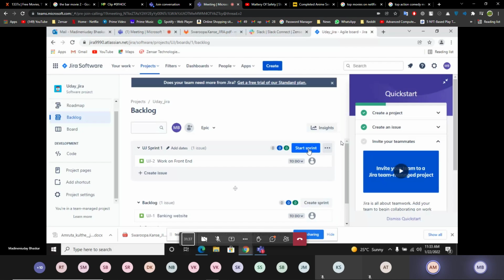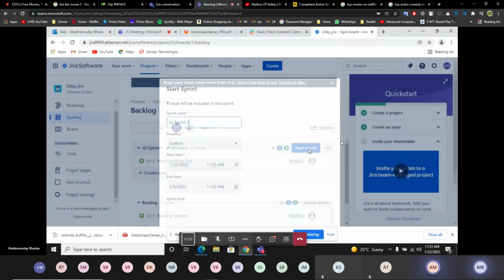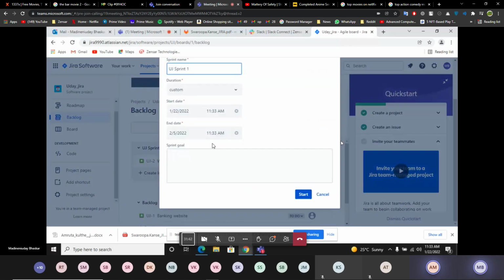What sir is defining on the assignment. Yeah, this is the sprint creation. Here you can define the time, define the duration. Custom, or by selecting the date directly. And when we are going, you have to write a sprint goal for this. Like UI sprint, in 2 days we want that UI is completed successfully. These kind of things you can write in sprint goals. Okay.